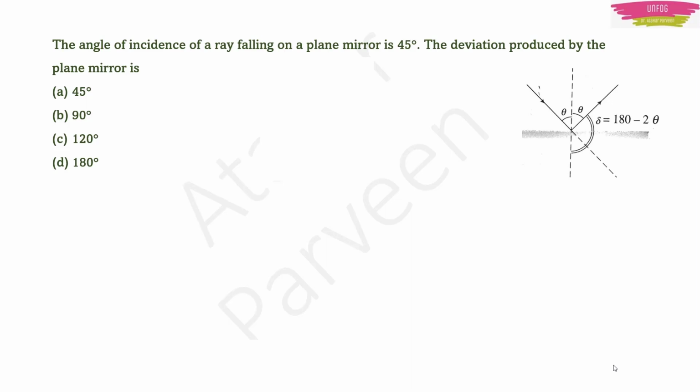That means theta is given, which is equal to 45 degree. We know that the angle of deviation produced by the plane mirror is delta, which is equal to 180 minus 2 theta. Just we can substitute the values here. Put theta equal to 45 degree. Then angle of deviation delta will be equal to 180 minus 2 into 45. 2 into 45 is 90. So angle of deviation will be equal to 90 degree.